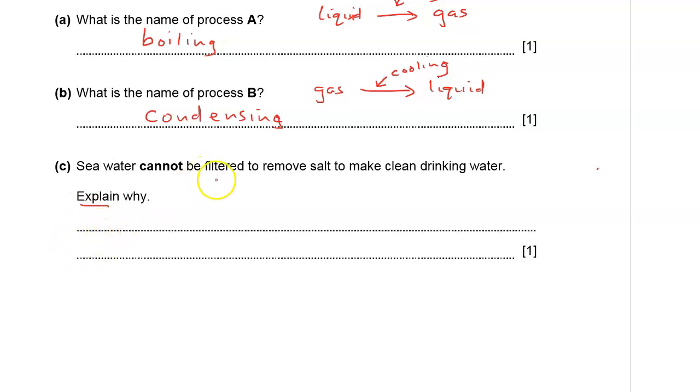Now, the reason why we cannot filter is that we can only filter when we have a mixture of liquid and a suspension of solid. If you use a filter paper, the solid will remain. But here, the salt has dissolved in water, and because it is not in solid form in water, the salt cannot be filtered.